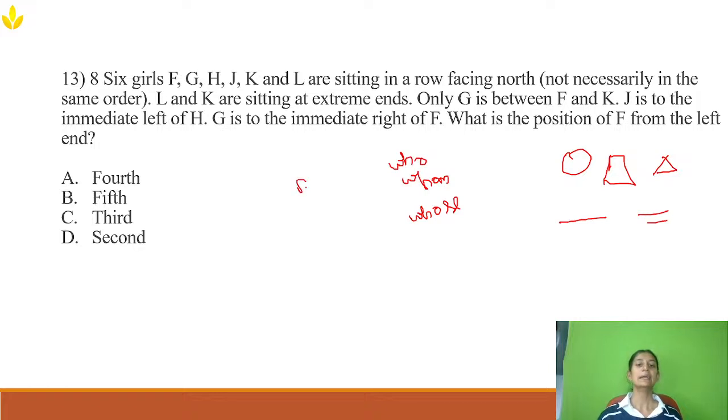A is second left of B, who is left of C. Who is left of C? That means if I take A is second left of B, then B's second left is A, and who is left of C means C's left will be B. This who represents B over here.